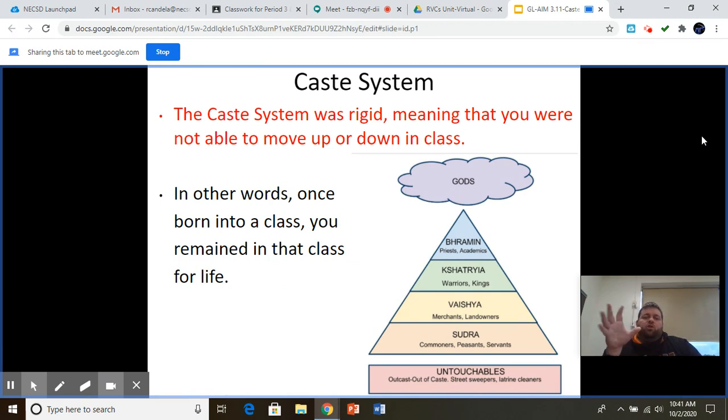So the visual representation of this caste system is seen in this chart here on the slide, and it's built like a triangle or a pyramid in this particular case, right? There's a reason specifically why we use this shape and why it's structured in this way. There's really two reasons. Number one, the pyramid shape for a social structure tells us who sits above who with regard to social rank. So by looking at this chart, we can easily tell that the Brahmin sit above the Kshatriya, who sit above the Vaishya, who sit above the Sudra, and everybody sits above the untouchables, right?